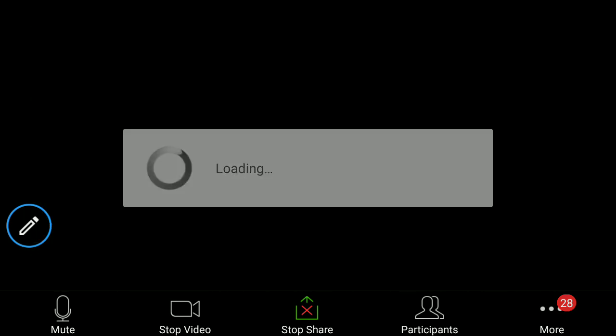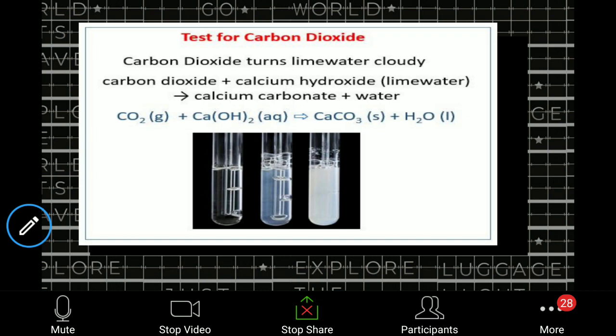See, I will give you one more example. Let us say, the carbon dioxide turns lime water milky. See, lime is nothing but calcium oxide. So when you mix water with it, it becomes an aqueous solution, calcium hydroxide.